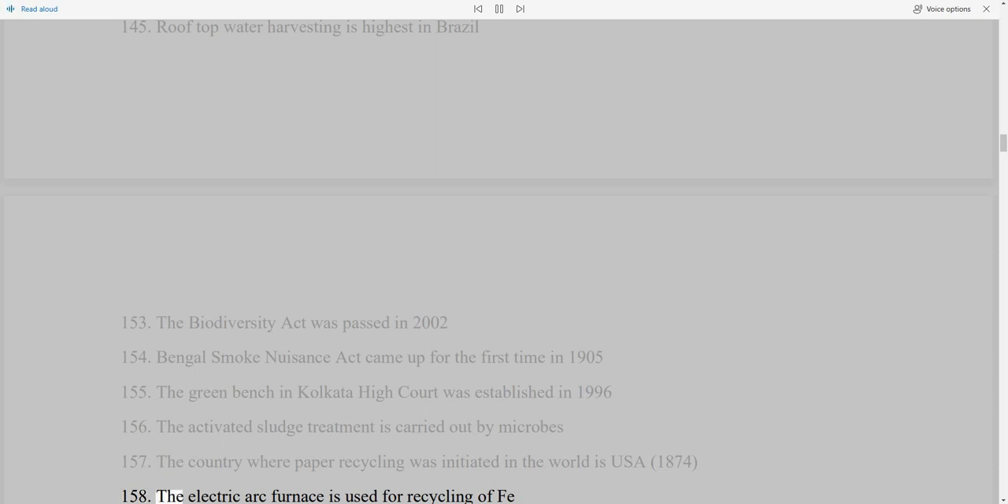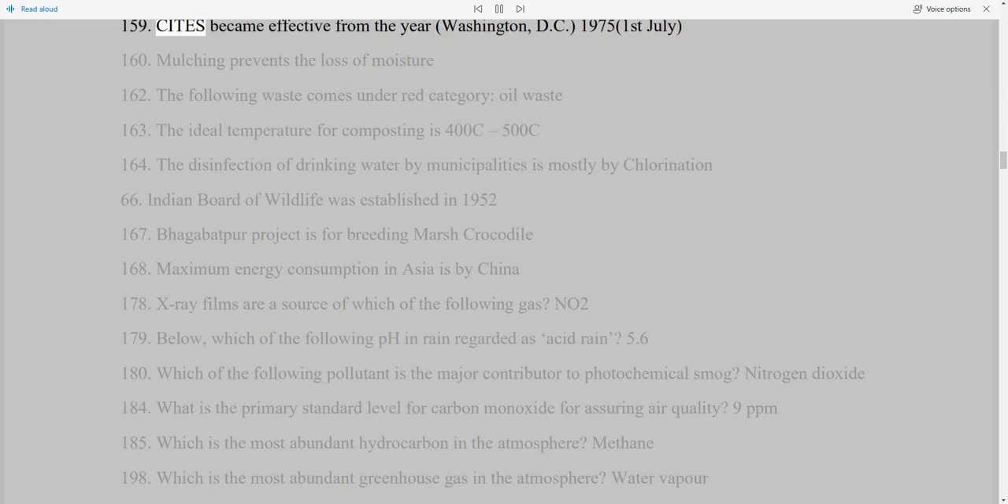158. The electric arc furnace is used for recycling of Fe. 159. Sites became effective from the year 1975, the 1st of July, Washington, D.C. 160. Mulching prevents the loss of moisture. 162. The following waste comes under red category, oil waste. 163. The ideal temperature for composting is 40 °C, 50 °C.